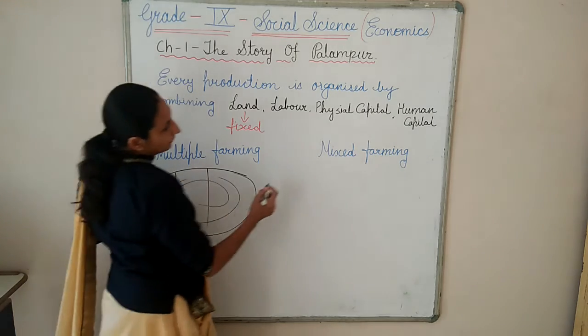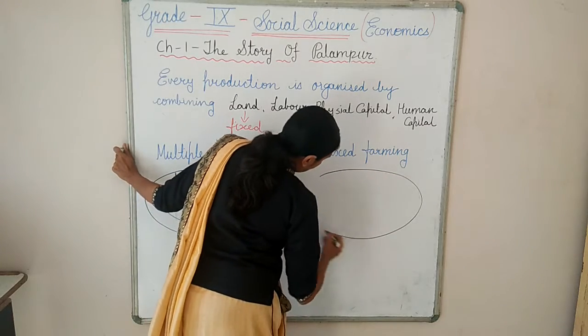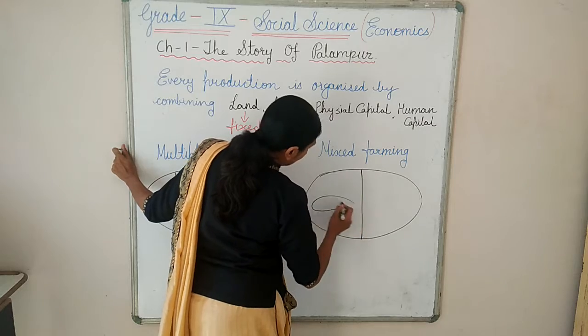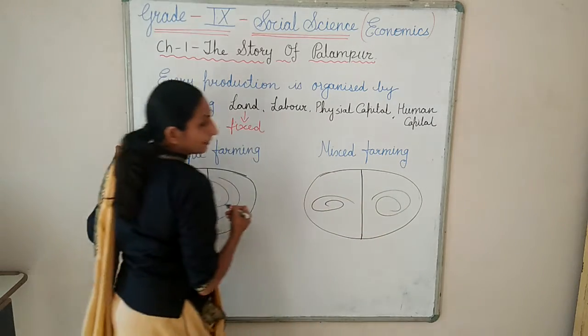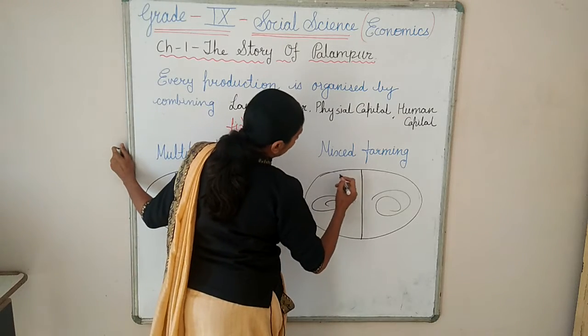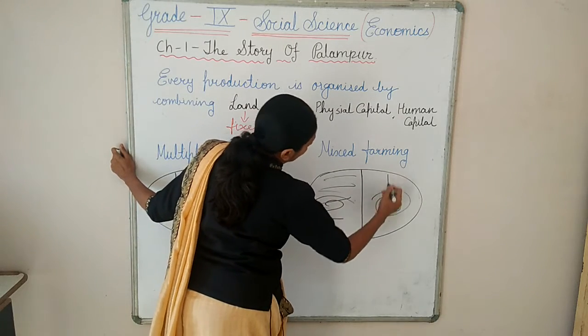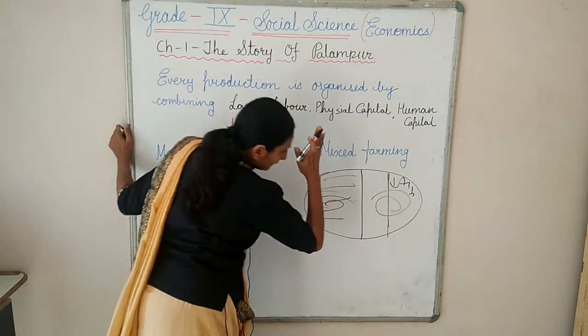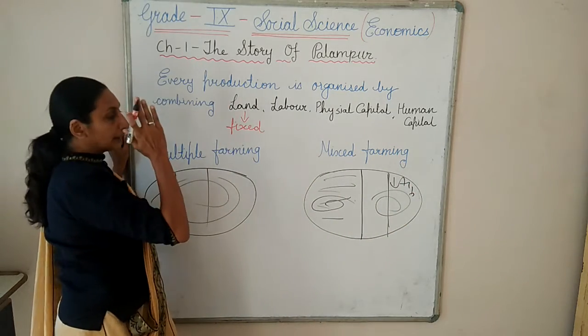And mixed farming means in the same land, at the same time, they are taking two different crops. Suppose here they are doing another crop, and here they are keeping the space for sugarcane. So at the same time they are taking two crops.